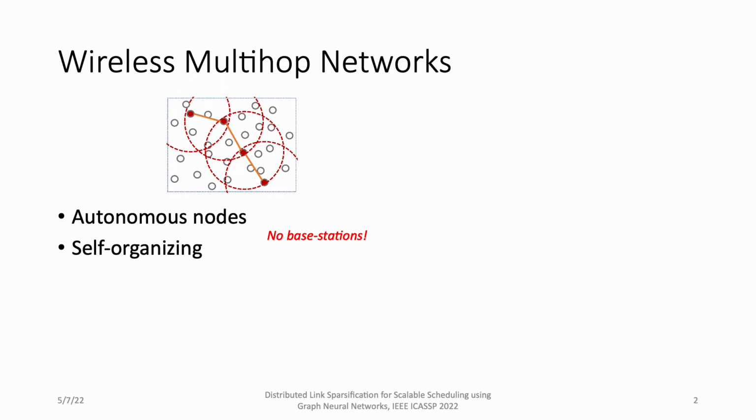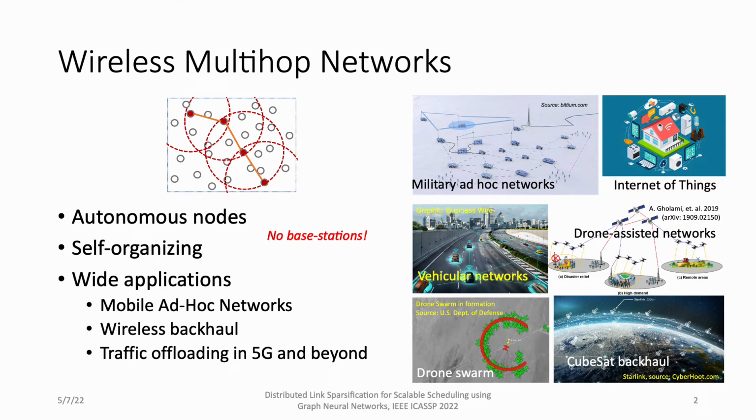In this talk, we address problems in wireless multi-hop networks. The key feature is that the nodes in the networks are autonomous and self-organizing, which means that there are no base stations to allocate resources such as routing, scheduling, and power allocation. All those functions have to be done by the users or the nodes themselves in a distributed manner. This type of network has a long history in military ad hoc networks. Recently, it has become more relevant in 5G and beyond.